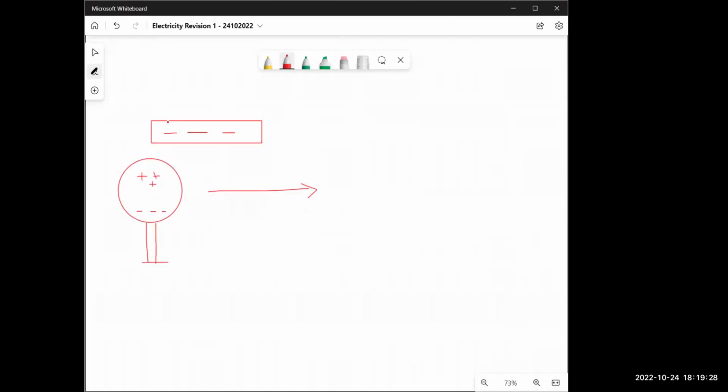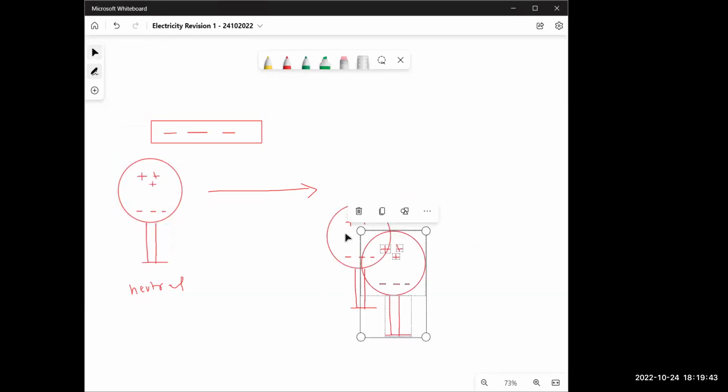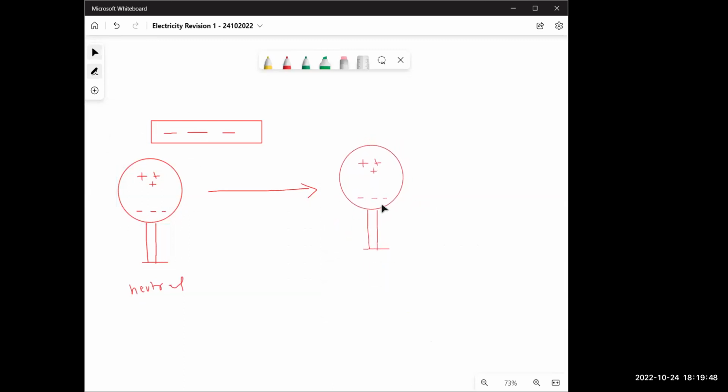I want to make the rod positively charged. It's neutral right now. What is the next step, Lula? Mabadda, Diana, tell me. We connect it to the earth. Connect the earthing. Now, if I connect the earthing, Diana, tell me what will happen. It will lose the positive charge. Say that again. Lose the positive charge.